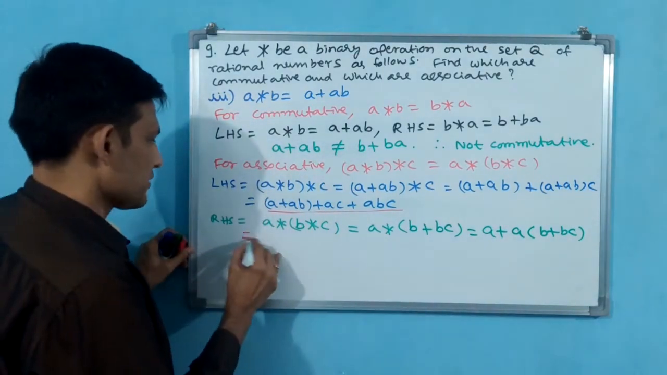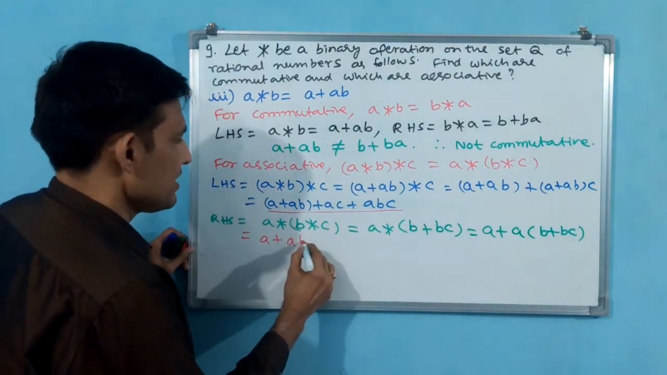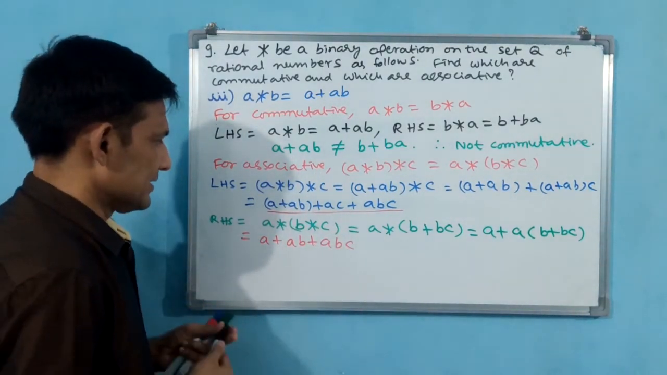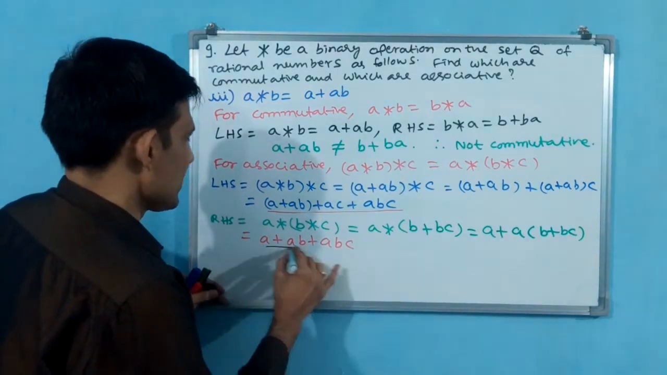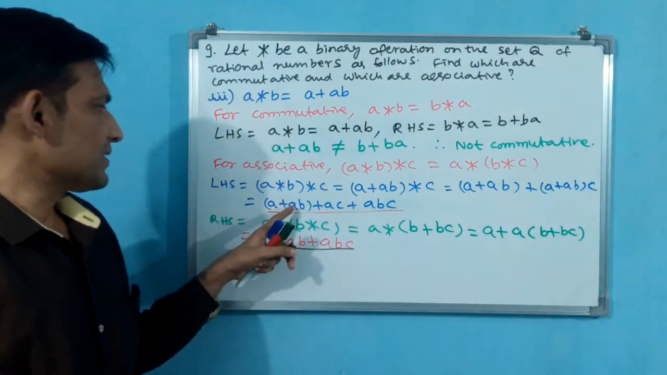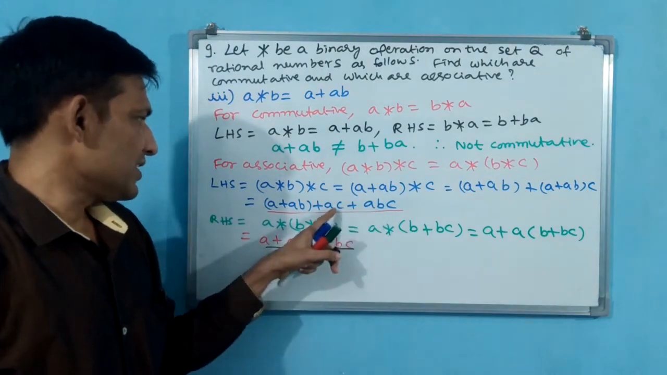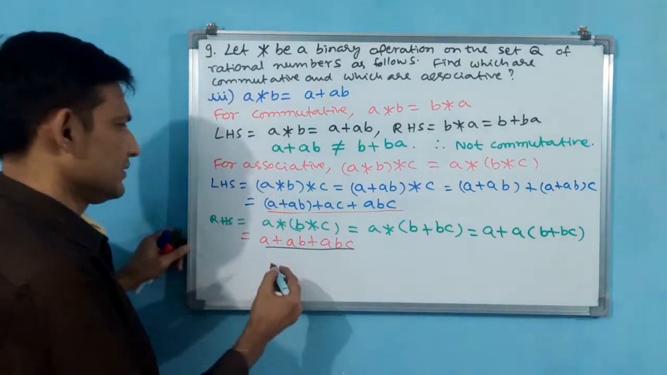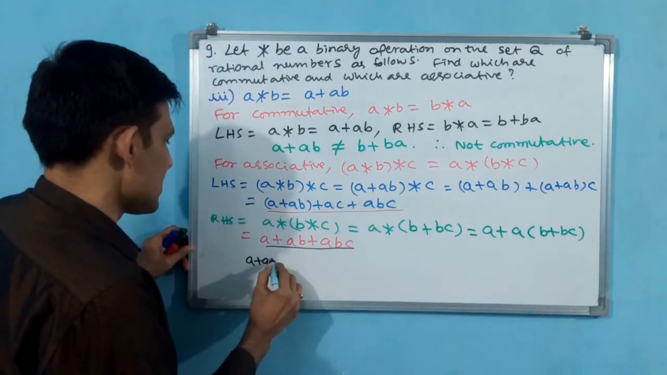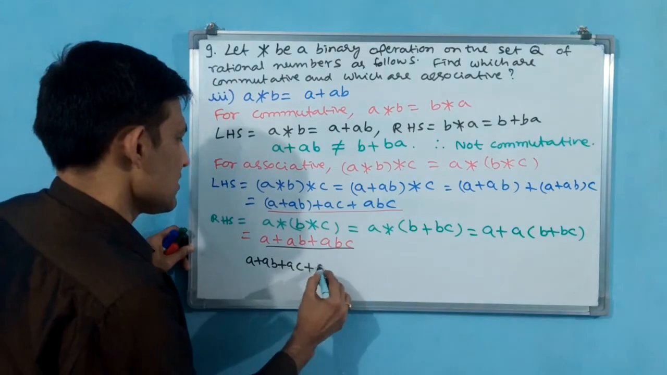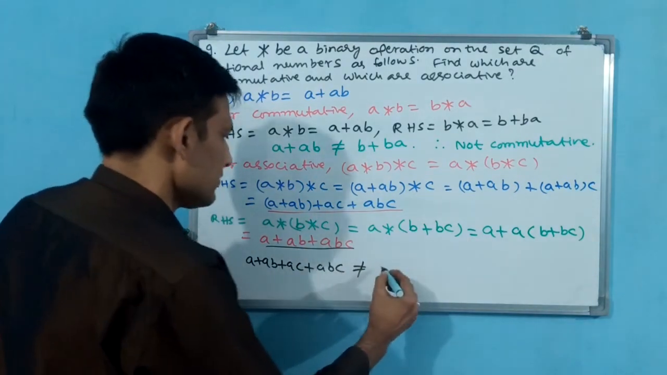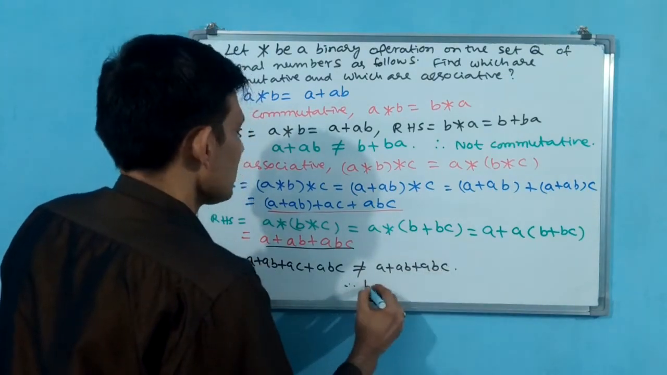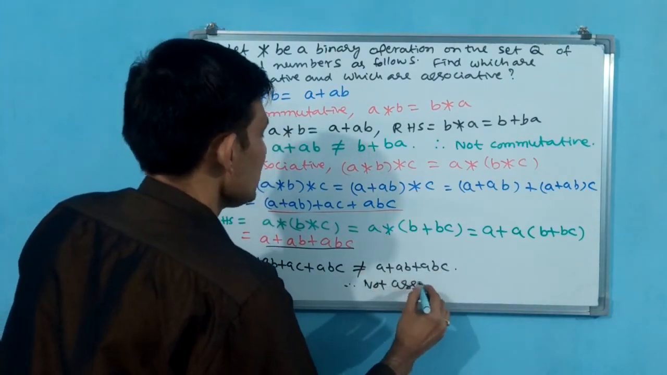Okay, now write, expand it. A plus AB plus ABC. Okay, now you underline this. A plus AB plus ABC, you underline. Now you see A plus AB plus AC plus ABC. Here AC is extra. Here AC is not there. That is why both are not equal. You write the same thing. A plus AB plus AC plus ABC is not equal to A plus AB plus ABC. Therefore, not associative.